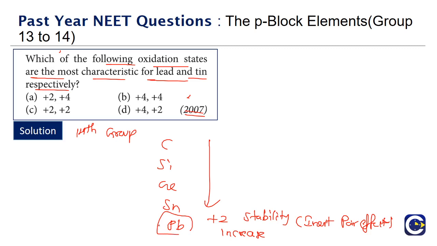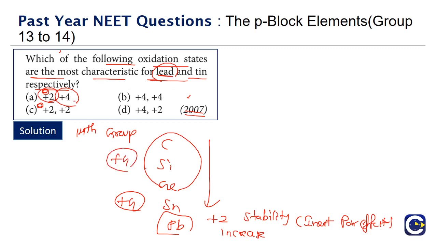So for lead, what is the characteristic oxidation state going to be? They are giving the order, first lead should come, then tin. So lead will be +2, which means we have only either option A or option C. But in the tin case, still +4 is the stable one. So the +2 will be more stable than +4 only in the case of the last element of the 14th group, which is lead. So what will be the correct answer? For lead, the most stable state will be +2, and for tin, it will still be +4. And for the other elements, whether it is carbon or silicon or germanium, the stable state will be +4. So what is the correct answer for this? Option A will be the correct answer.